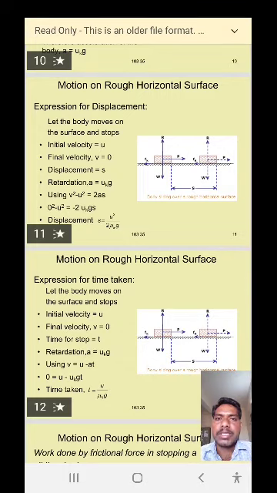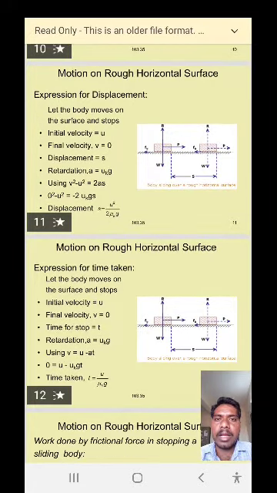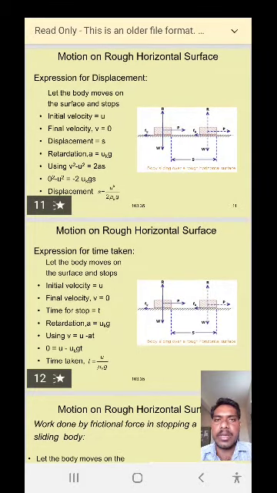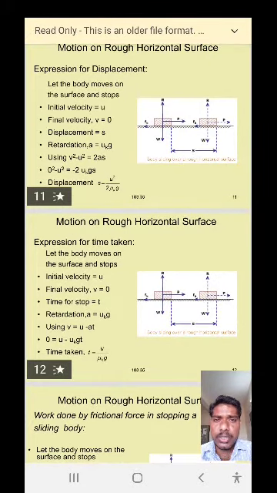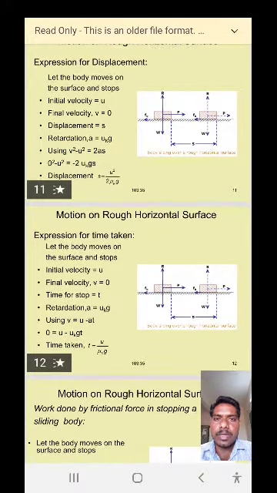Now the expression for the displacement on a rough horizontal surface. We have to determine the value of displacement on a rough horizontal surface. Let the body move on the surface and stop. The initial velocity is u and the final velocity v is equal to 0.